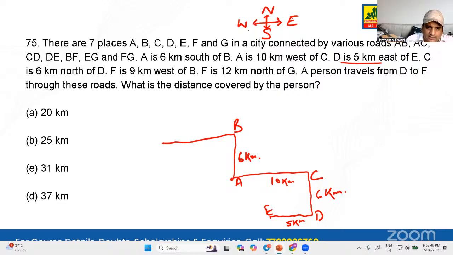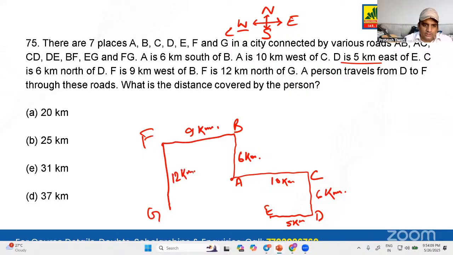West. See, west, which side? This side. Yes, don't go that side. That's the wrong side, there will be a penalty. You will be caught by the traffic police. F is 9 kilometers west of B. F is here, 9 kilometers. I think I'm clear till now. F is 12 kilometers north of G. Okay.